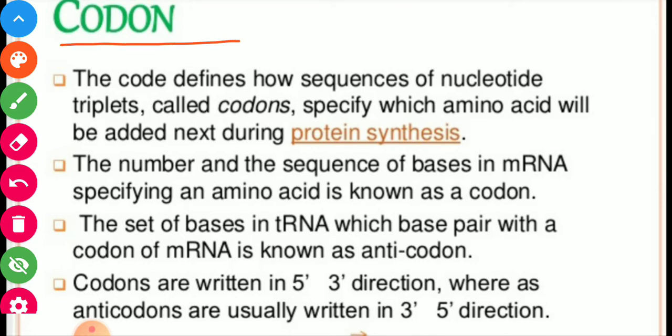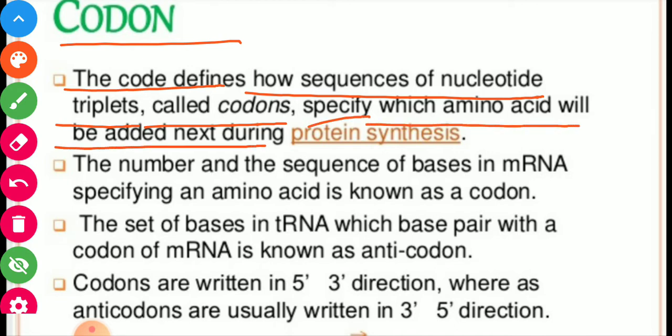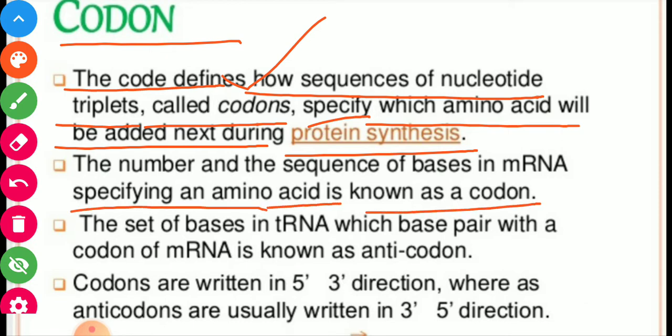So what are codons? You will see here. The codon or code defines how the sequence of nucleotide triplets called codons specify which amino acid will be added next during protein synthesis. So the sequence of amino acids is decided by these codons. The number and the sequence of bases in mRNA that specify an amino acid is known as codon. So codon is the triplet which decides the sequence of the amino acids. They are found on mRNA.